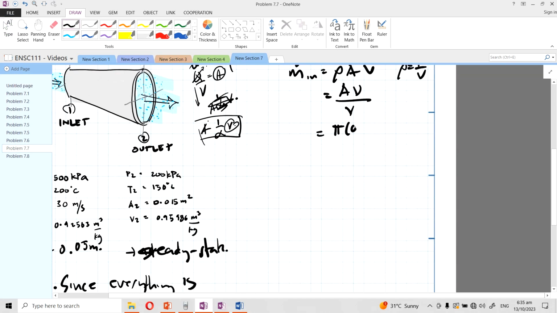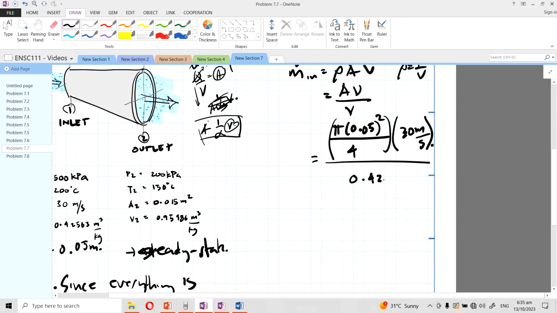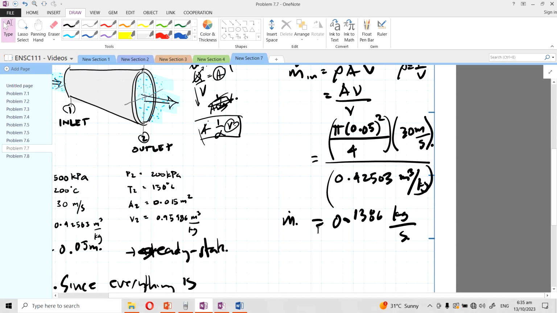It's pi d squared over 4, with 0.05 squared, times the velocity of 30 meters per second, and divided by the specific volume of 0.4 cubic meter per kilogram. If you do the math here, what you'll get is 0.1386 kilogram per second. Right, so that's the mass flow rate.